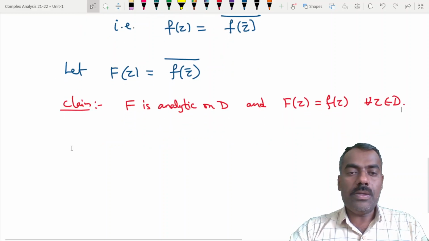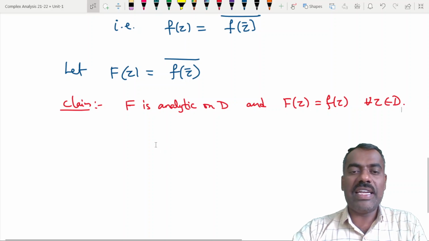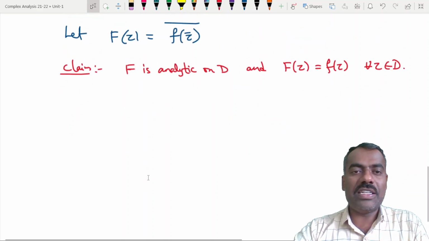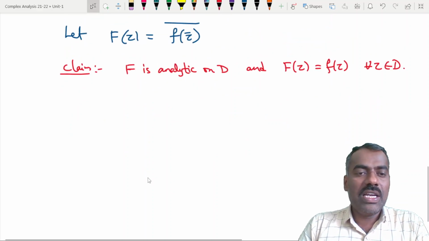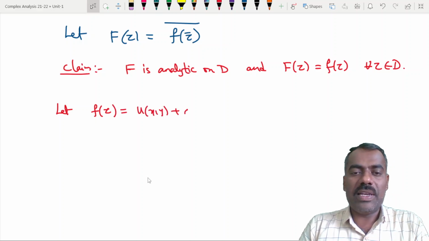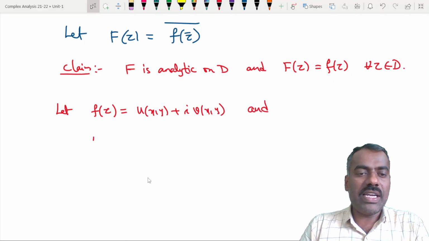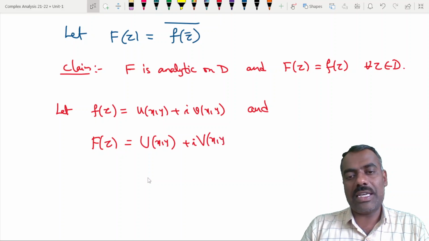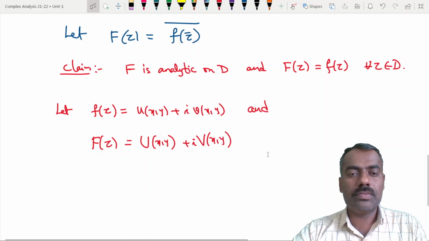Okay. Now, if we want to show that F is analytic on D, we will write capital F and small f in terms of u and v. So suppose f of z, or f of x comma y, is u of x comma y plus i times v of x comma y, and capital F of z is capital U of x comma y plus i times capital V of x comma y. Is that clear?